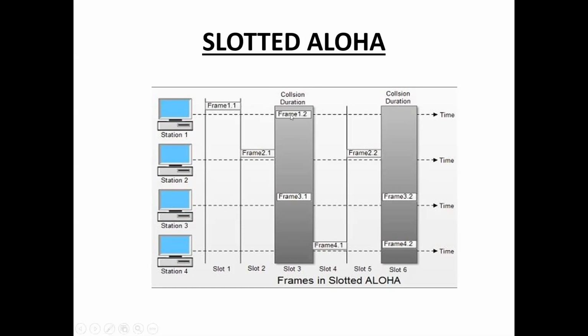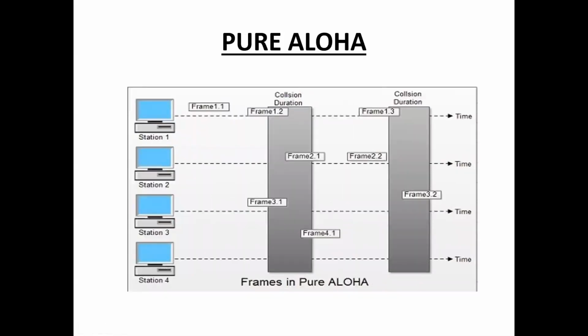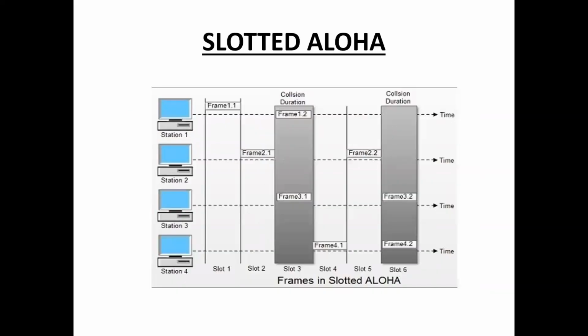That is the difference between pure Aloha and slotted Aloha. In pure Aloha, if a station receives the frame, then it transmits that frame. But in slotted Aloha, each frame is transmitted only at the beginning of each time slot. So here also there is some collision: frame 1.2 and frame 3.1 collide with each other. But when you compare to pure Aloha, in slotted Aloha there are fewer collisions.